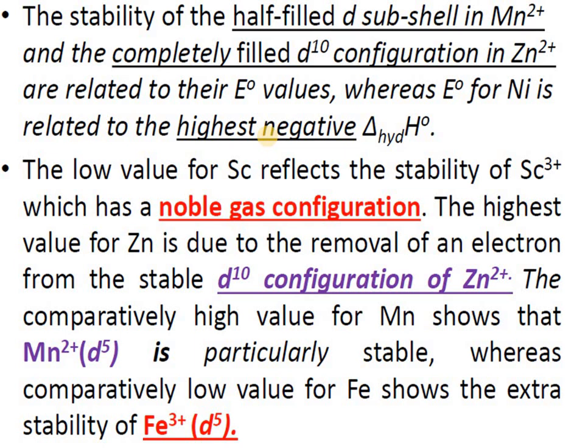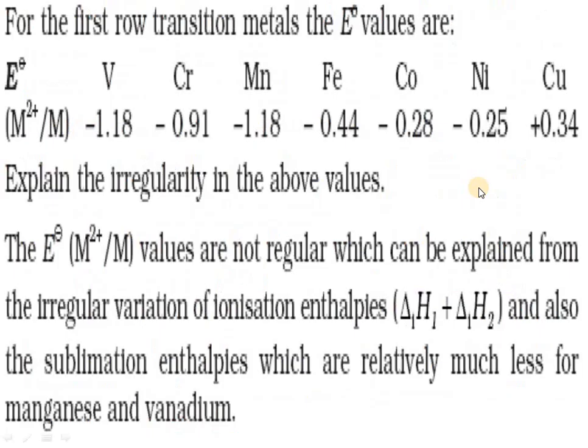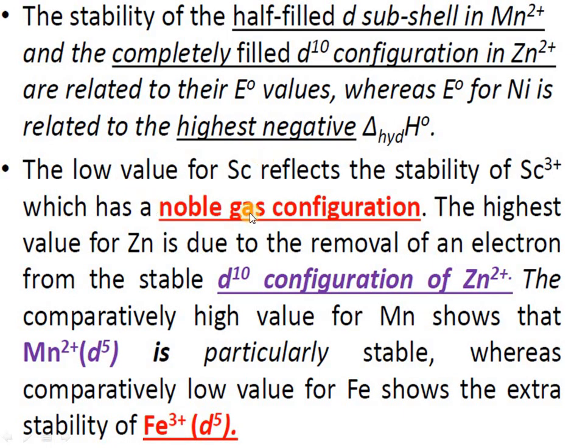The low value for scandium reflects the stability of Sc3+. The scandium value is not given here, but it is low because scandium has atomic number 21, argon 18, 4s2 3d1. When removing 2 electrons, it is 4s0 3d1, so one electron is still there. It tends to lose that electron to form Sc3+ by attaining the d0 configuration. Similarly, zinc after removing 2 electrons attains the d10 configuration of Zn2+. Similarly, Mn2+ after losing 2 electrons attains the 3d5 configuration, which is more stable.